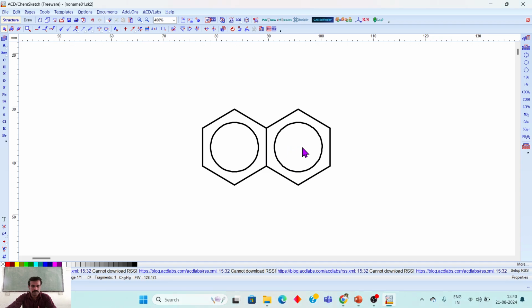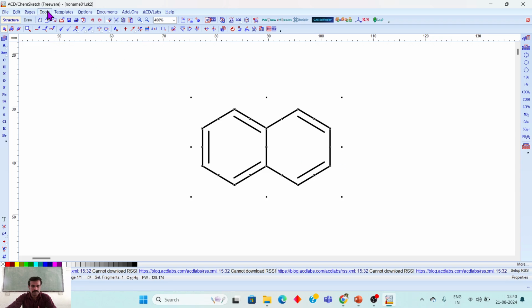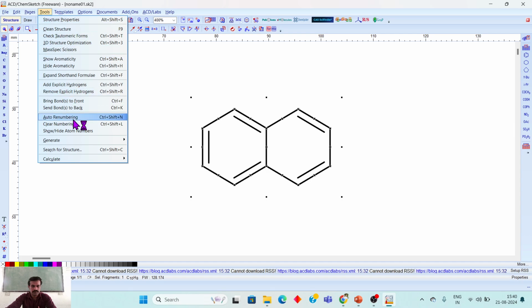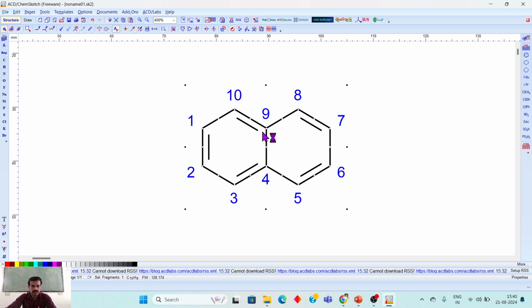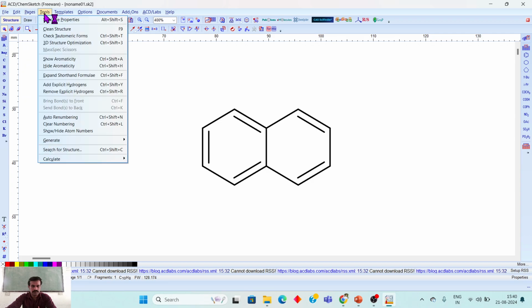So it is completely aromatic, both the dicyclic compound, which is naphthalene. One more thing we can add is their atom numbering. Just see 1, 2, 3, 4, 5, 6, 7, 8, 9, 10 is automatic renumbering. We can also manually create the numbering.